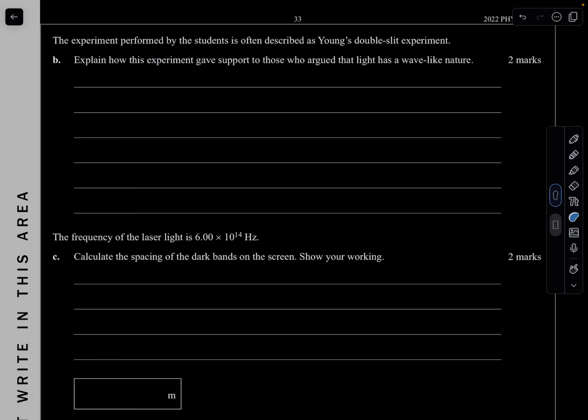The experiment performed by the student is often described as Young's double-slit experiment. Explain how the experiment gave support to those who argue that light has a wave-like nature. This is very easy. It comes up in many exams, I've seen it in like every exam. How does Young's double-slit experiment support the wave model? Well, it's very easy.